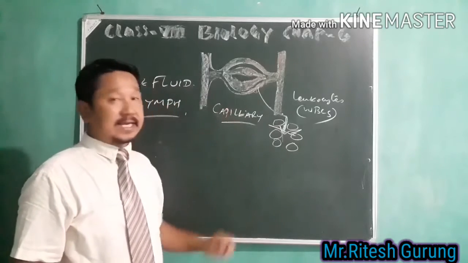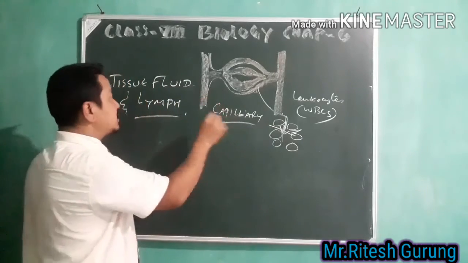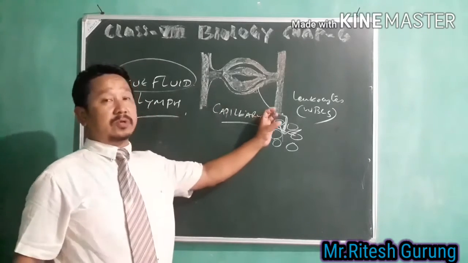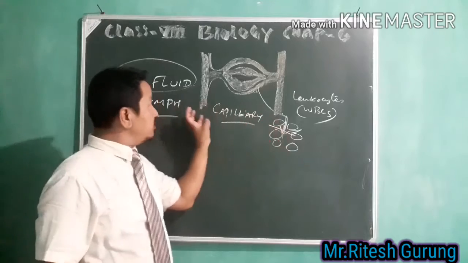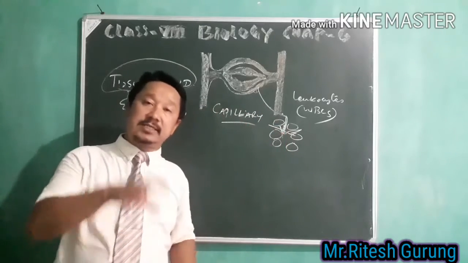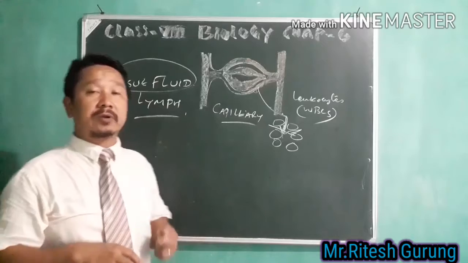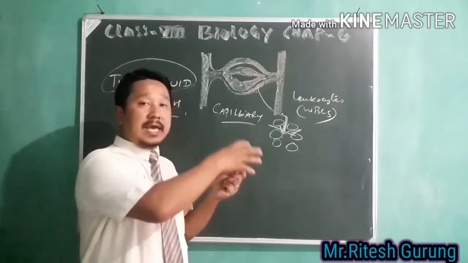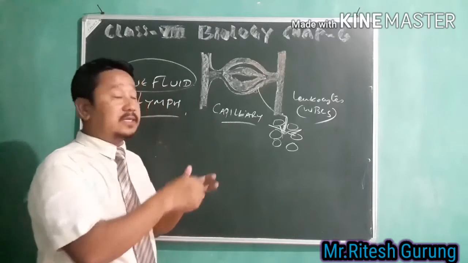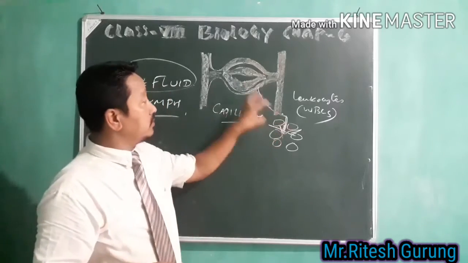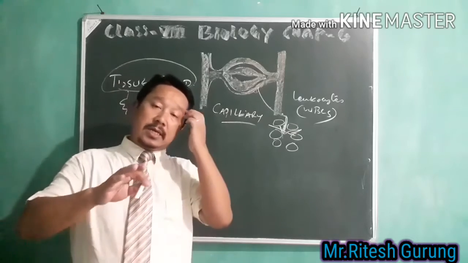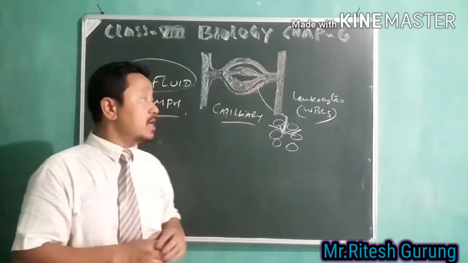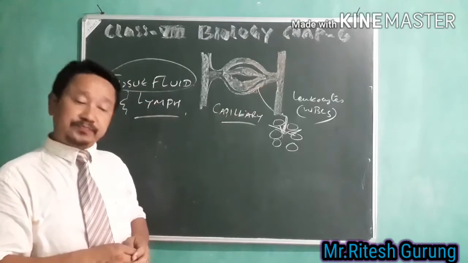So that plasma is now called tissue fluid, which is here in between the cells. From this tissue fluid only, the cells absorb oxygen and whatever things the cells need. Whatever things are needed by the cells are absorbed from this plasma itself, and all those unnecessary things are returned in the same way back to this.